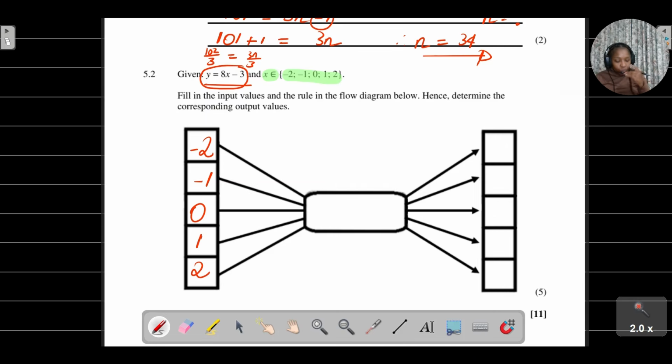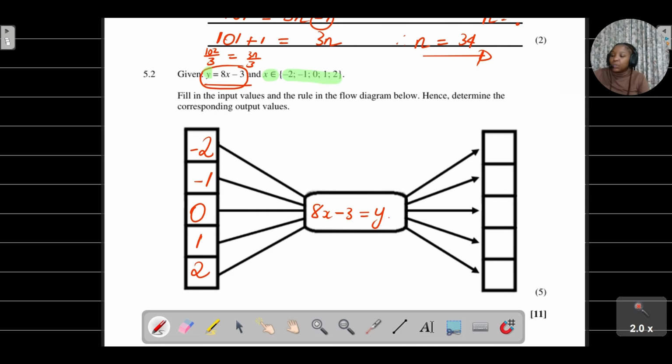Because this rule is telling us how we are going to get the y values, the output values. Remember, input values x, output values y. So I'm just going to say therefore y, or I can even say 8x minus 3 is going to give me the y. I've just swapped the values around, but it's still the same thing.